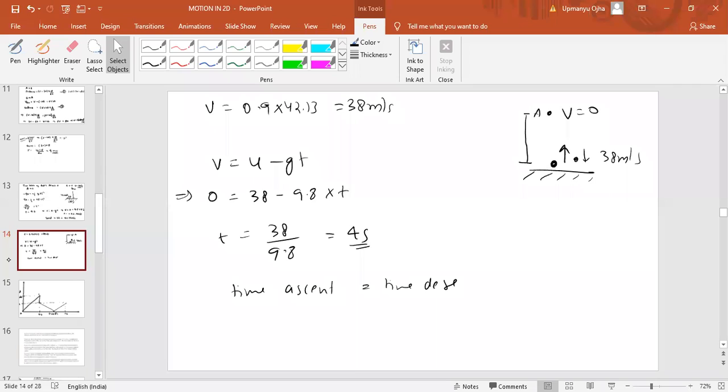Fine. Okay. 14, 16, 16 you have doubt? 16, I think we have done already. See, if you look at the graph, you have to tell whether this graph represents one dimensional motion or not. Okay.